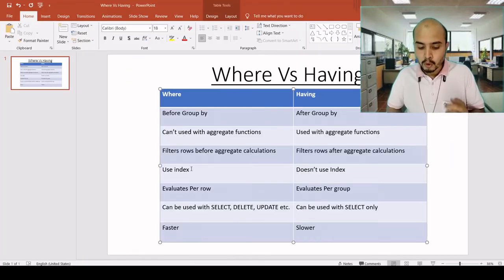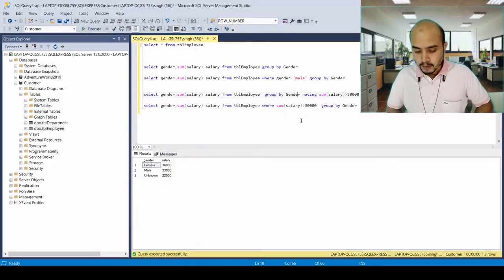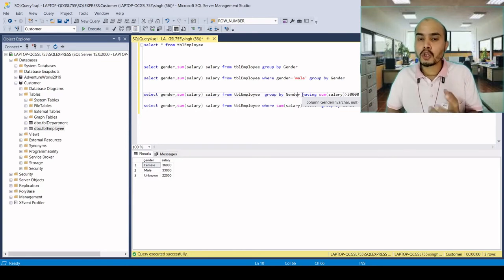So next is use of index. Basically, where clause uses the index if an index is created on the table. In having clause we cannot use the indexes. And where clause always evaluates rows, because it always searches on the basis of rows, whereas having clause always works on the group.